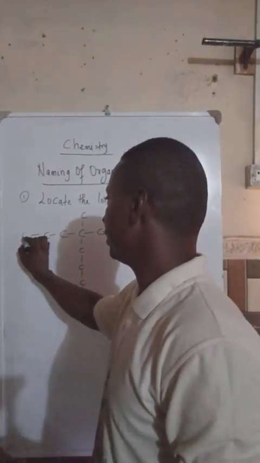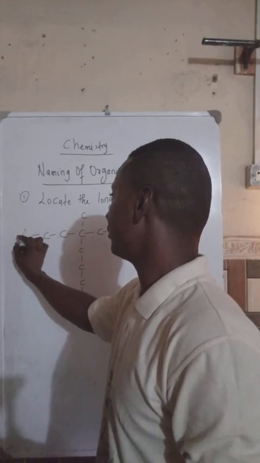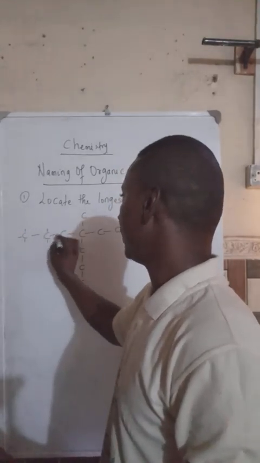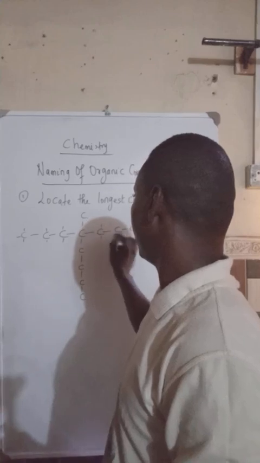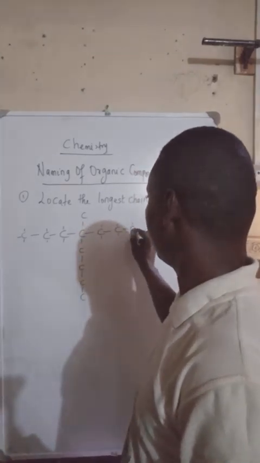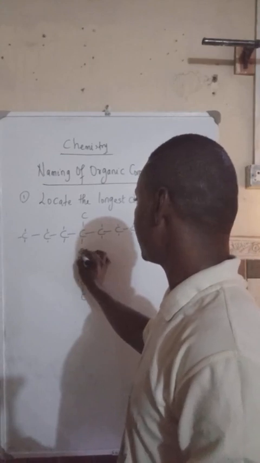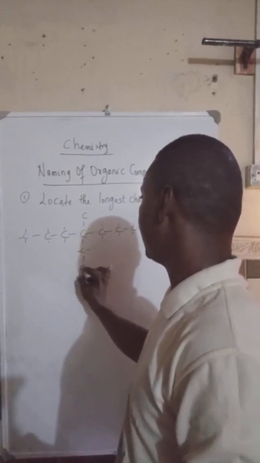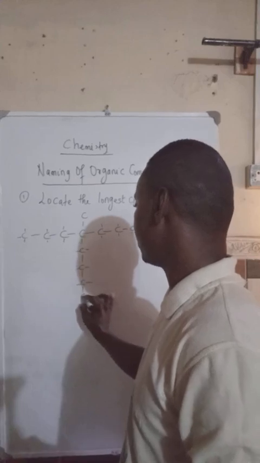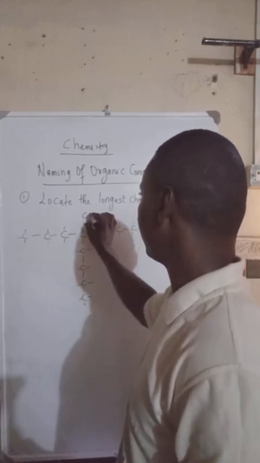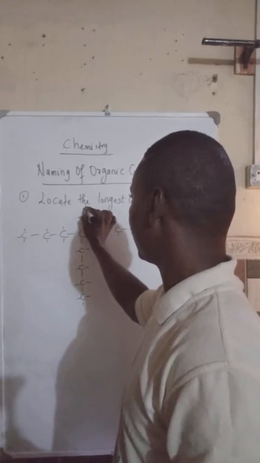Now, mind you, these are hydrogen. Every time you see these, they are hydrogen, except when giving another compound. If I was giving another compound outside hydrogen, I would definitely write the compound attached to it.